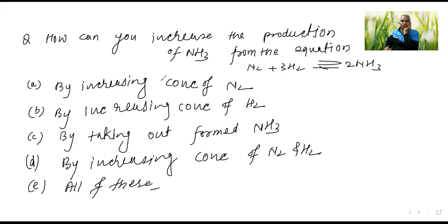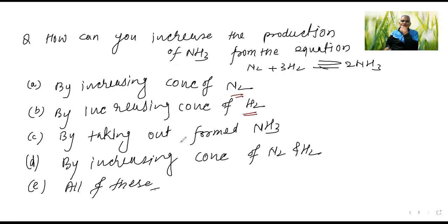First, by increasing the concentration of N2, by increasing the concentration of H2, we have to increase both.